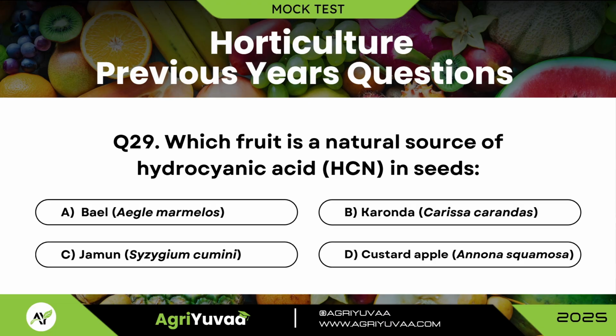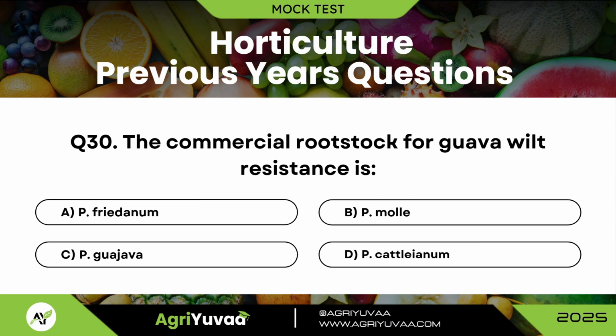Question 29. Which fruit is a natural source of hydrocyanic acid, HCN, in seeds? Option D, custard apple. Question 30. The commercial rootstock for guava wilt resistant is? Answer is P. cattleianum.